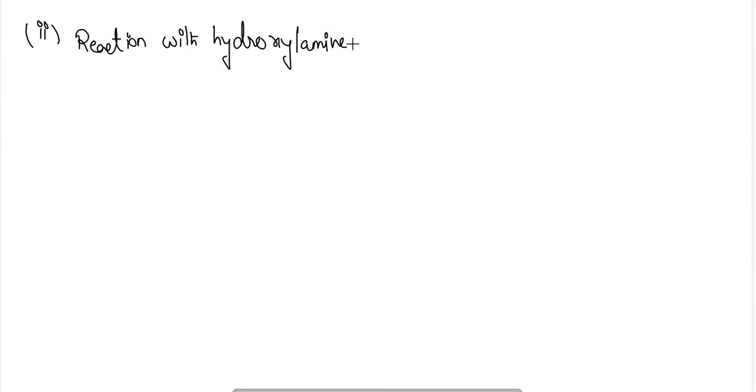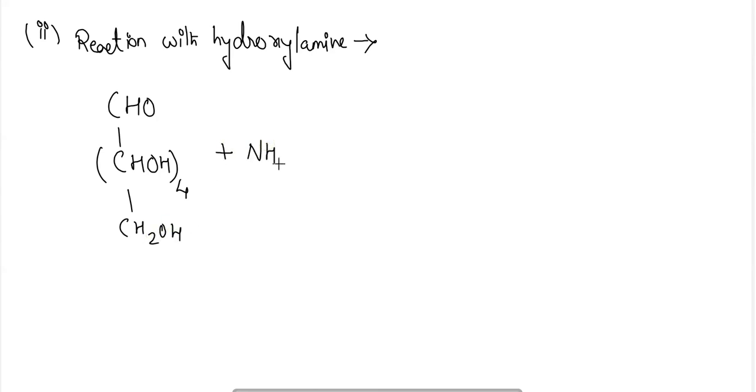Next, reaction with hydroxylamine. So glucose reacts with hydroxylamine to form glucose oxime. Oximes are formed when aldehyde groups are present, only then will the oxime be formed with hydroxylamine.